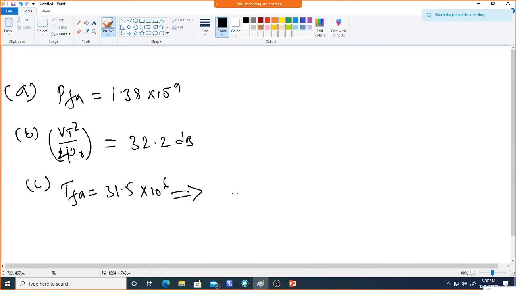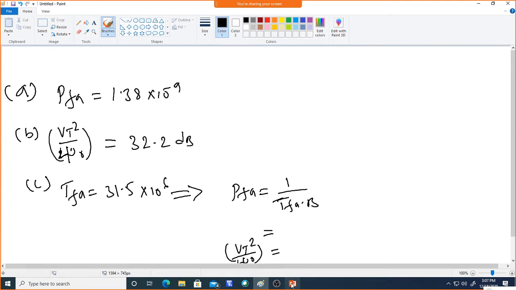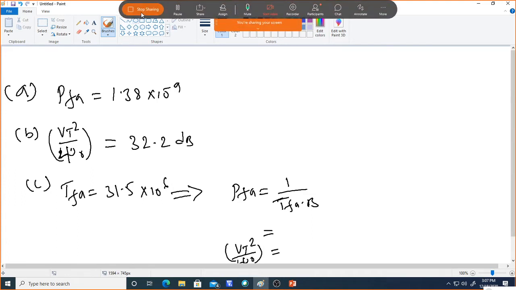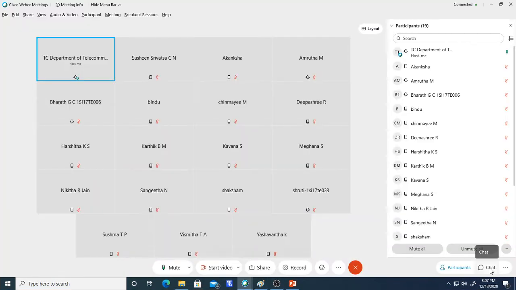Now correspondingly find out the probability of false alarm for this, 1 by TFA into B. Similarly find out Vt square by psi naught, that threshold to noise ratio for this particular false alarm. Have you done it? Have you got these values?